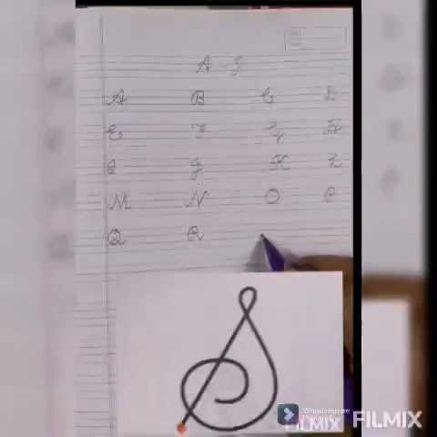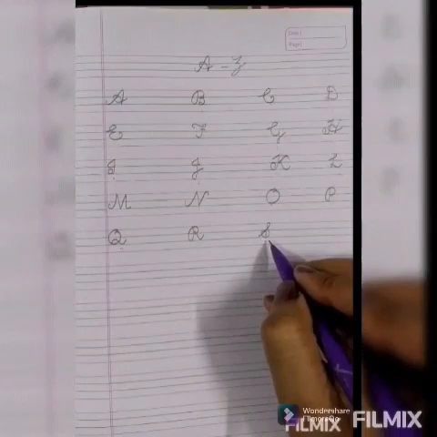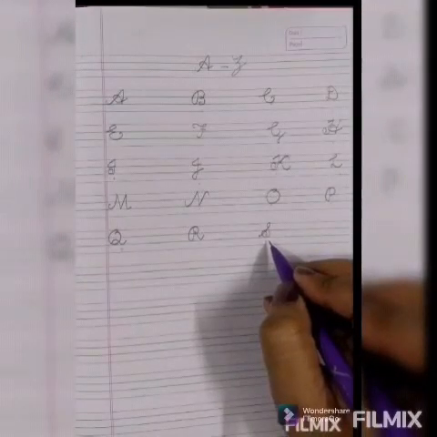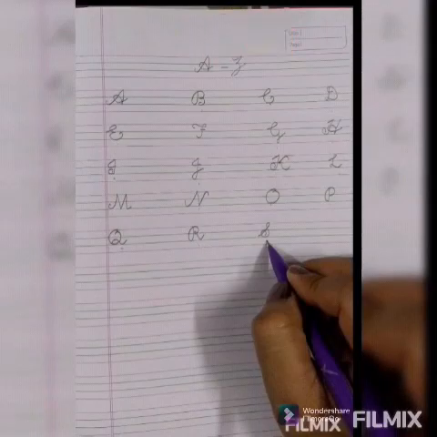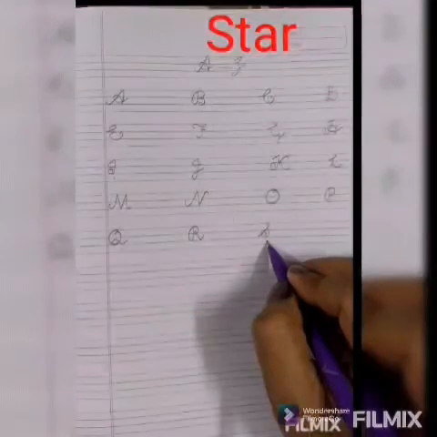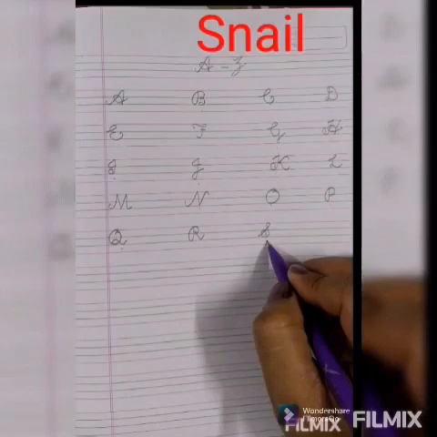Capital cursive S. Phonic sound of S is S. S for sun, S for star, S for spider, S for snake, S for snail.